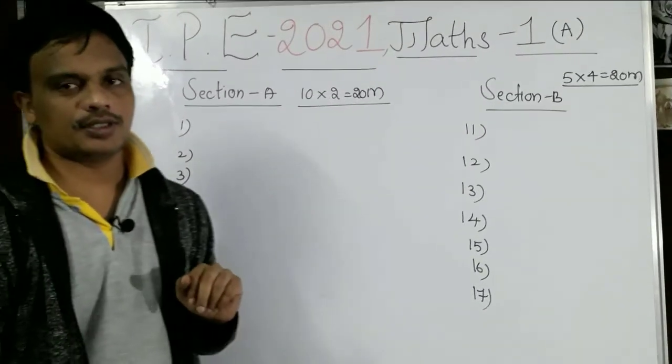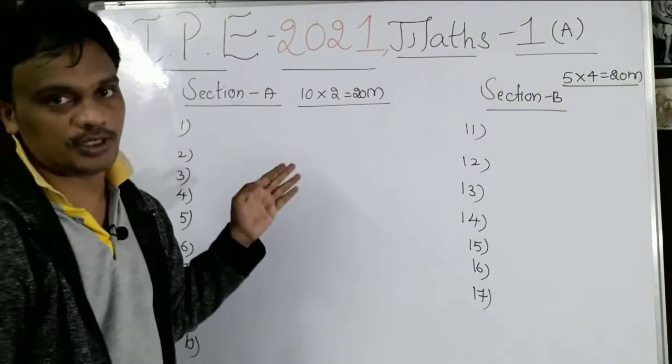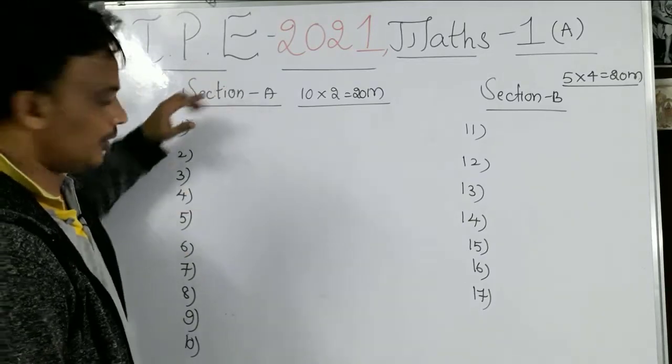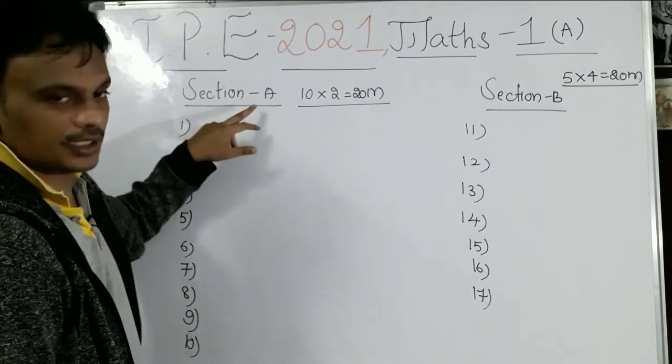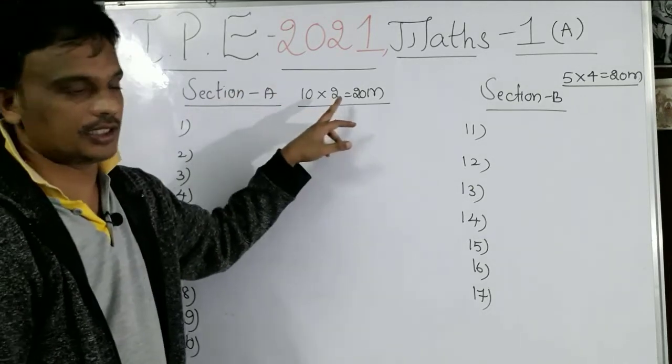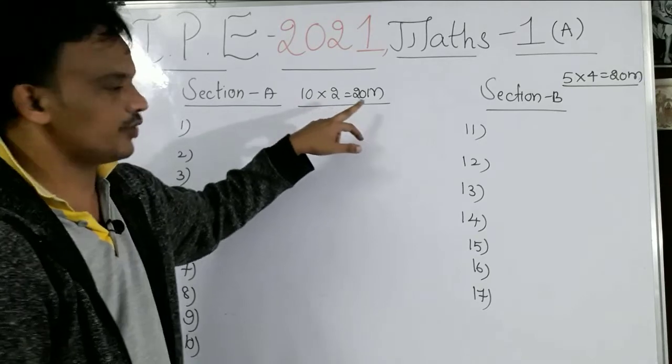Okay, students. So coming to the question paper model, we have 10 questions from section A. From this one, there is no choice. You should write all 10 questions, each carries 2 marks, 10 twos are 20.